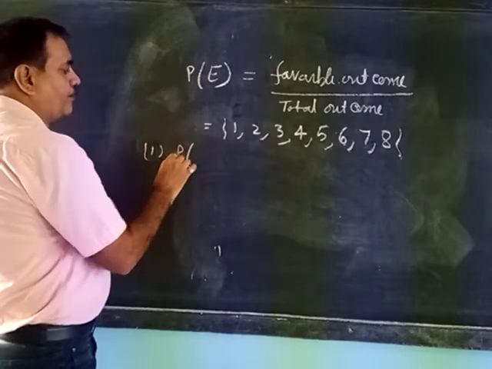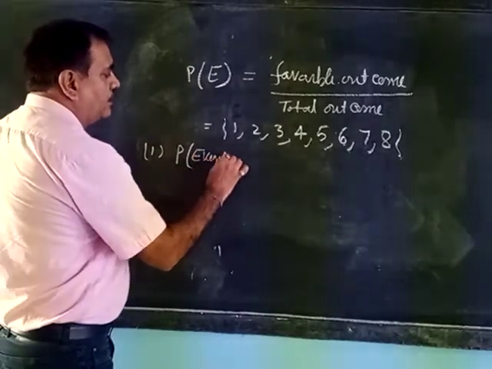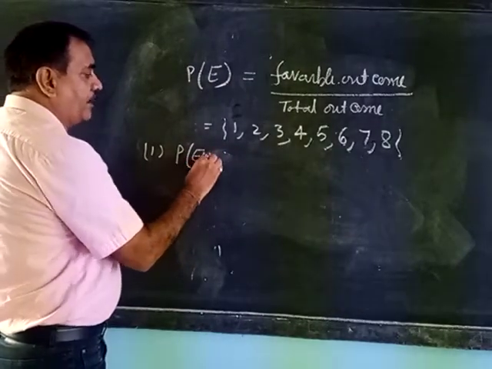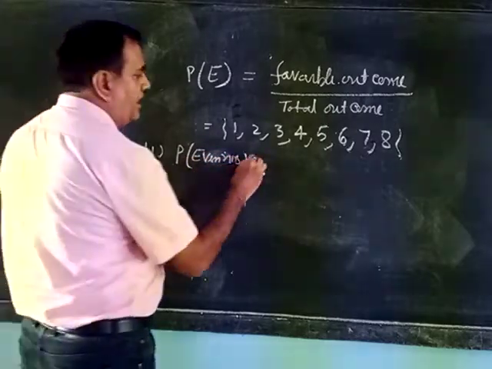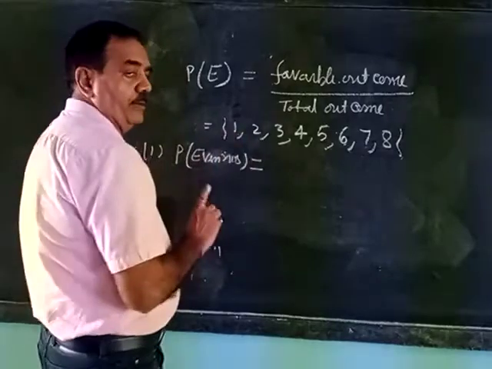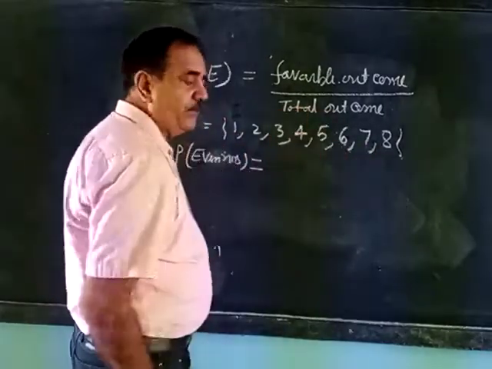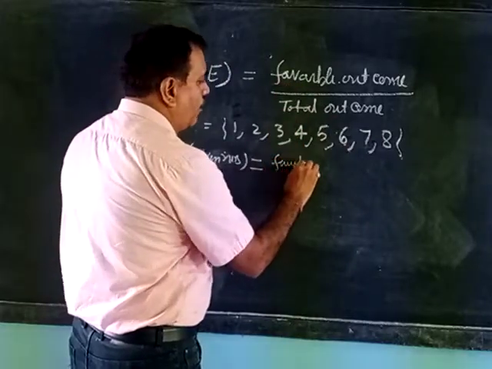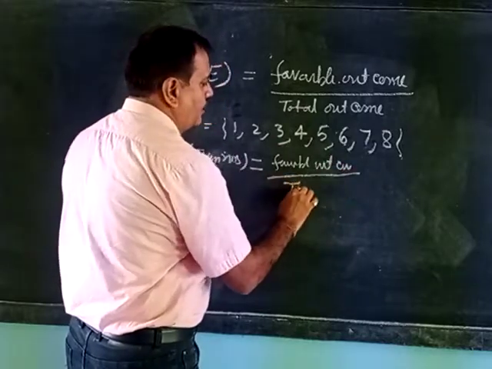We will write P stands for probability, E for event, even number. Probability of even number. Count the even numbers: 1, 2, 3, 4. 4 even numbers are there. So we will write favorable outcome by total outcome.